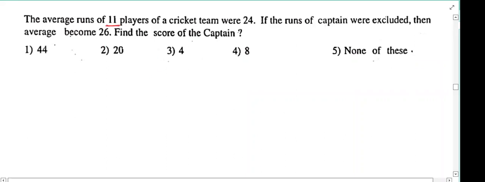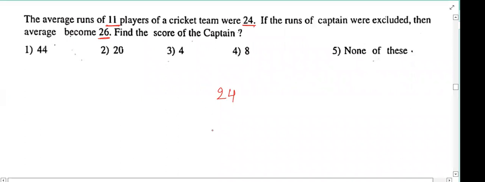Initially, how many persons are there? 11. And each one is having how much amount? 24 rupees. Okay, previously they have 24 rupees. Means to exit this group, the captain also has to take his 24 rupees, such that there will be no disturbance in the average. But he said that the average is already disturbed. What has happened to the average? Previously it was 24, now it is 26, means the average is increased by 2 rupees.